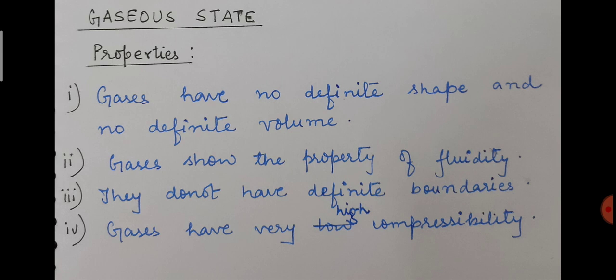And I am giving three examples of where we generally use this property. First of all, in hospitals in the form of oxygen cylinders. The second one is CNG cylinders. The third one is LPG cylinders, which we use at home. So you can see the size of the cylinders is not very large, but still they store a very large amount of gases. So this is about the properties of liquid state and gaseous state.